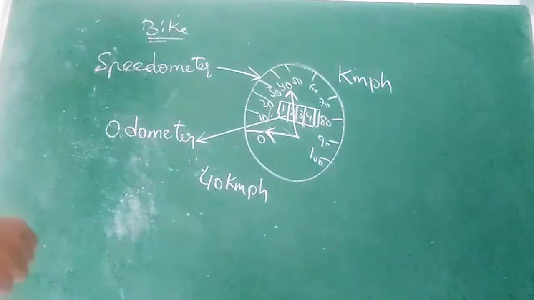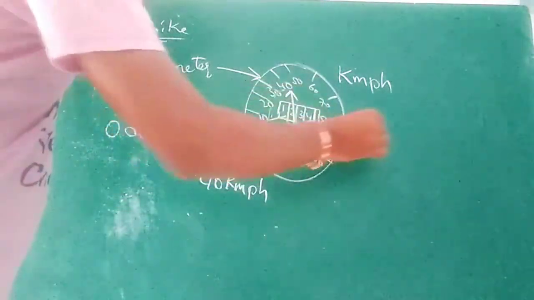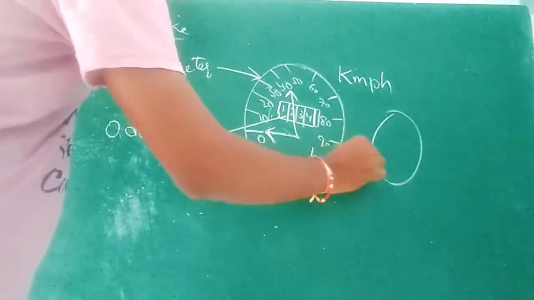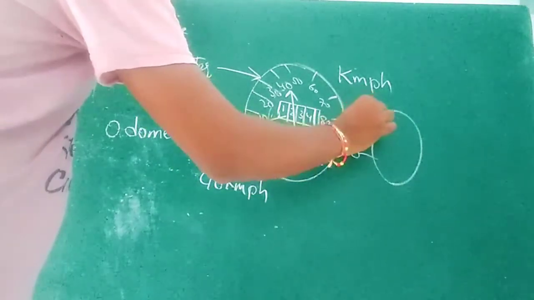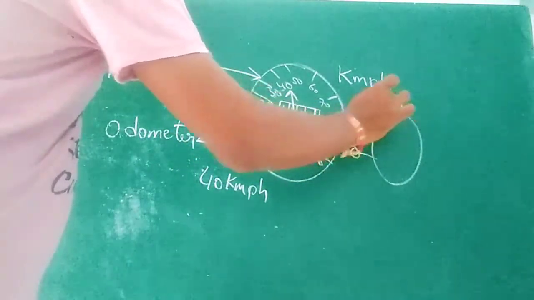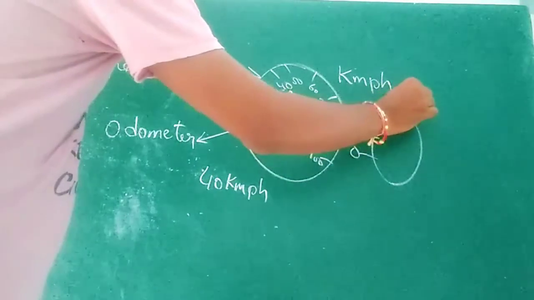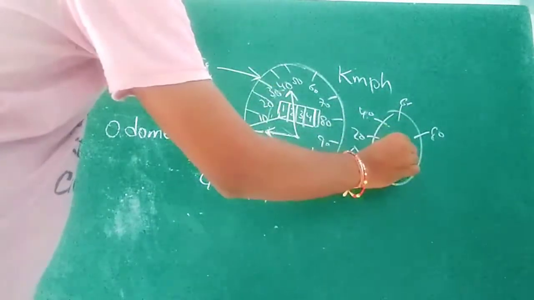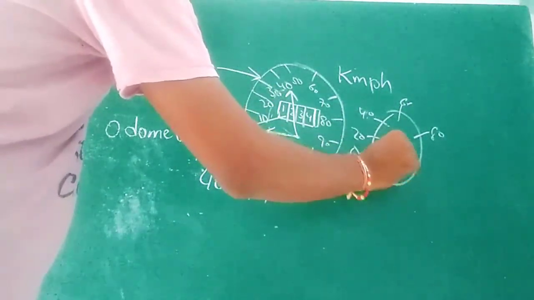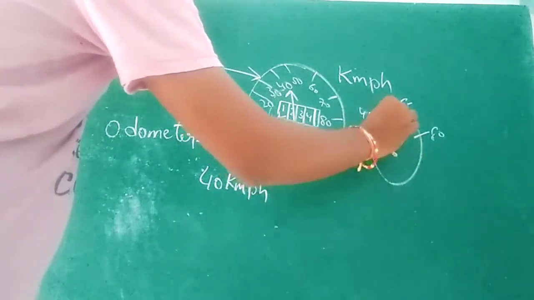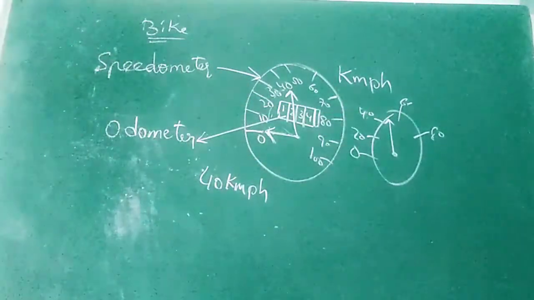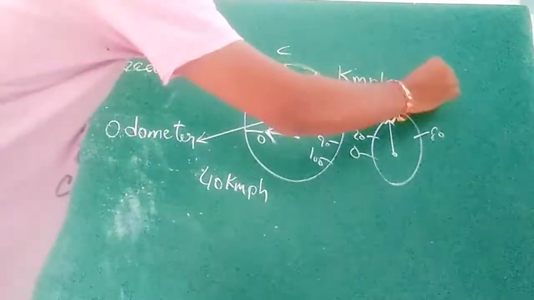40 km per hour. Let's compare. It is one bike and it is another bike. 0, 20, 30, 40, 60, 80, and the needle is here in between 40 and 50. Which vehicle is faster? C or D?